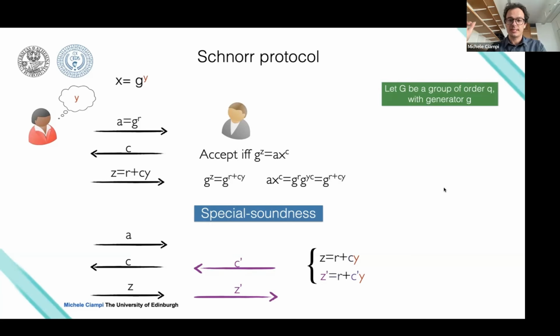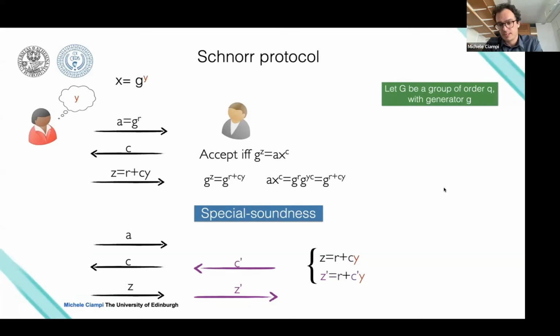Now what you need to show is that there is an efficient procedure that, given these two accepting transcripts, allows us to extract y. This is kind of easy to do. z and z prime are computed as described before. The prover computes z equal to r plus the challenge times the witness. In particular, the first z value is equal to r plus cy, because c is the challenge of this black transcript on the left. And then we have z prime, the purple one, which is equal to r plus c prime times y, because c prime is the challenge.